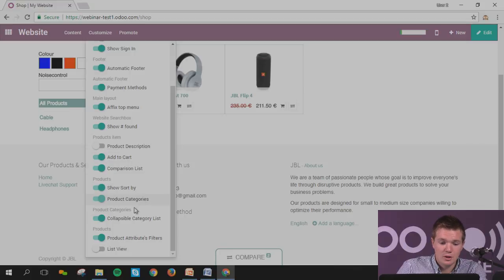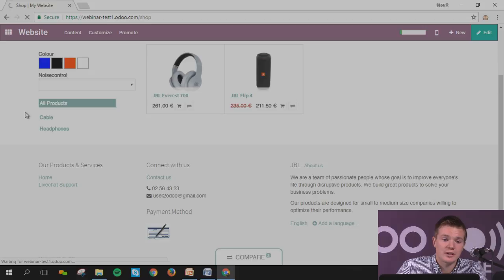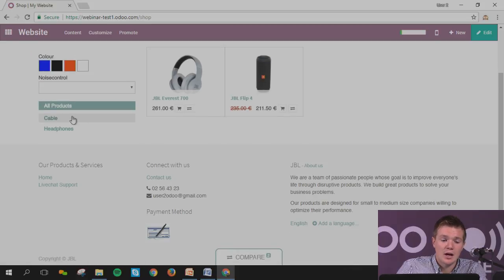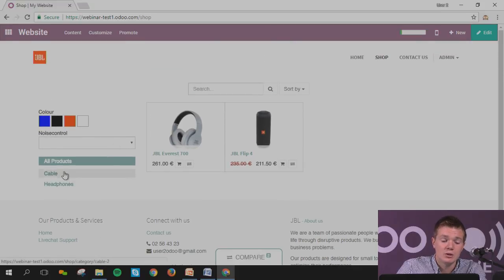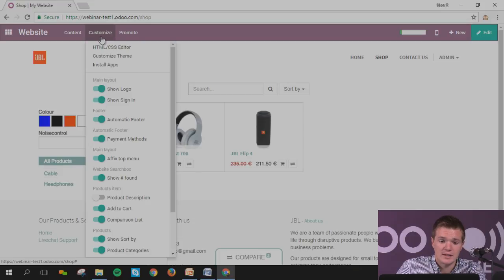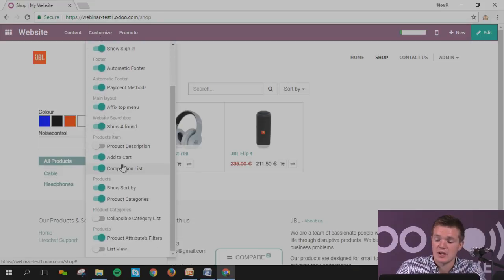You can go down and collapse the category lists. Here I've got, let's imagine, two categories. If I've got many, I will have a button here to scroll down, and you can have all the specific categories in the list. Here I've got only two, so it's quite easy. But for huge companies, let's imagine selling car parts, then this will be linked with the products.